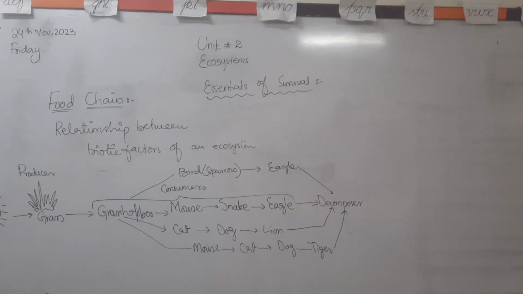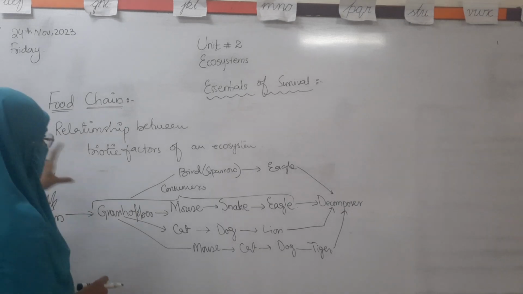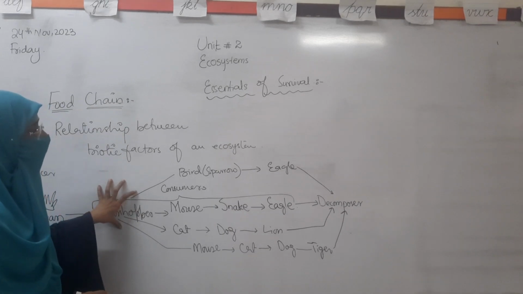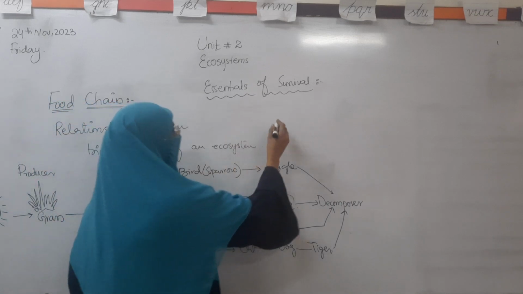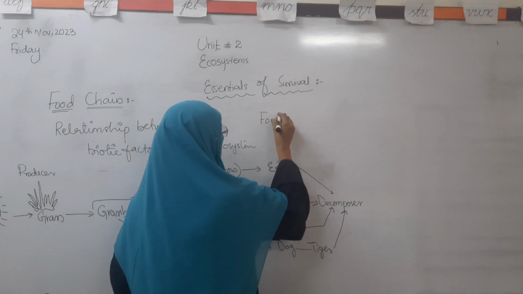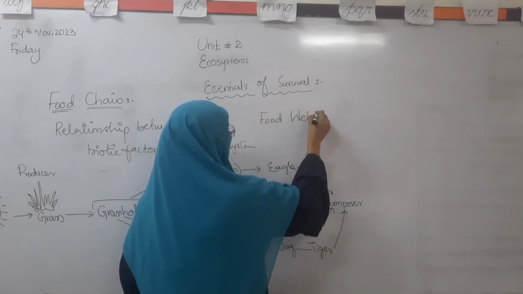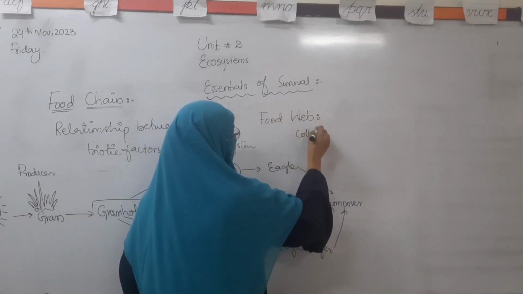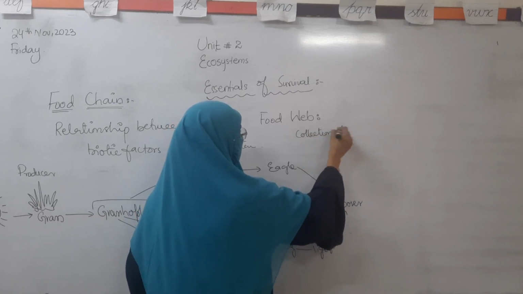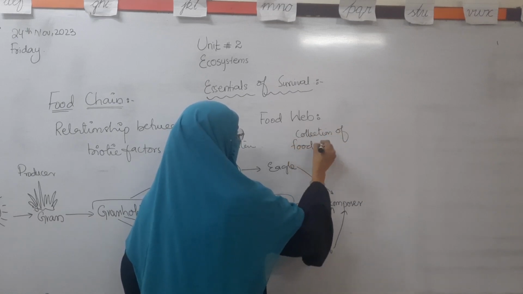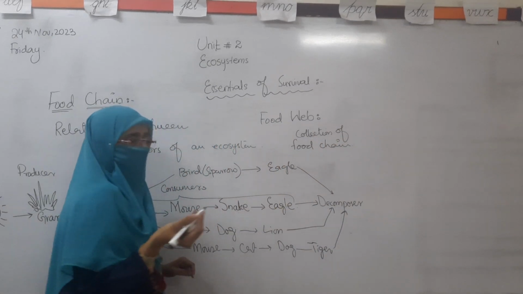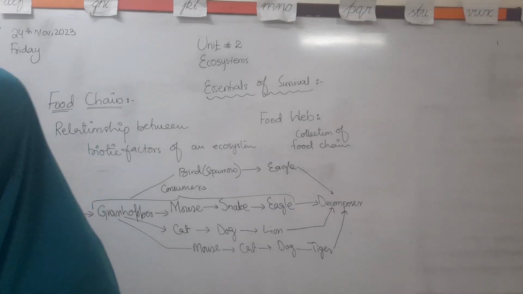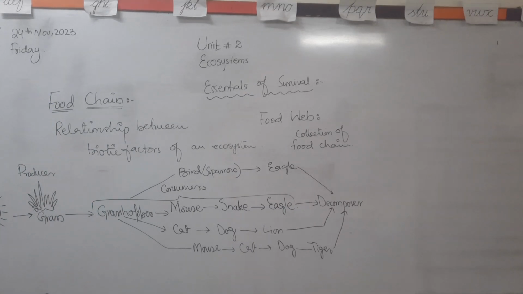So we can say that the collection of food chains is called a food web. What is it called? It is called a food web, which is a collection of different food chains that we can see in our surroundings. I hope you have understood the topic clearly.